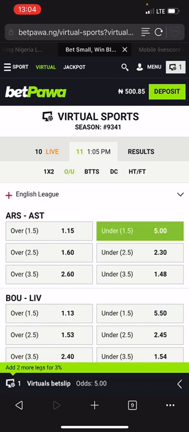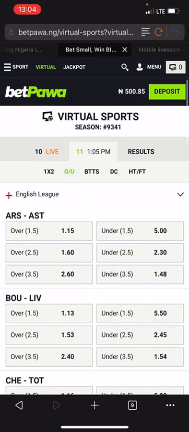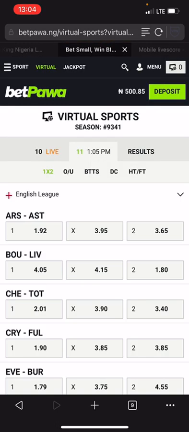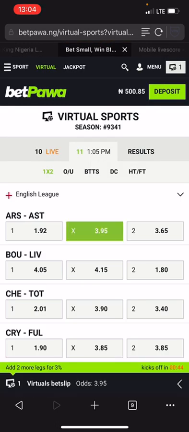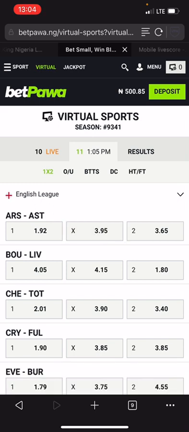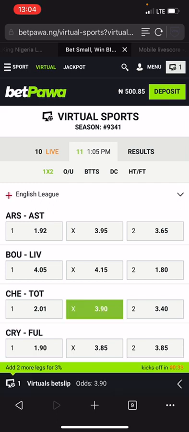So guys, let's quickly wait for this match to start right away. We have only a few seconds. So let's quickly wait for the match to start right now. Once we win this match, we are going to recover our previous loss.